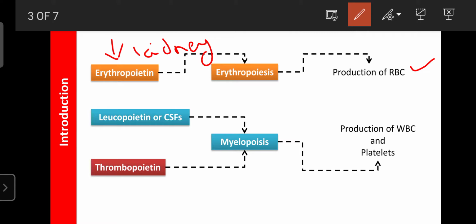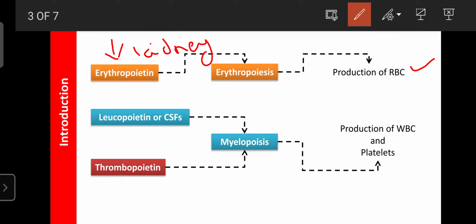It is the starting substrate that can stimulate the production of RBC in the red bone marrow, and the production of RBC in red bone marrow is known as erythropoiesis. It indicates the formation of erythrocytes under the influence of erythropoietin. So erythropoietin is a peptide hormone. It is secreted from the kidney, and as well, two other hormones are involved in hemopoiesis,